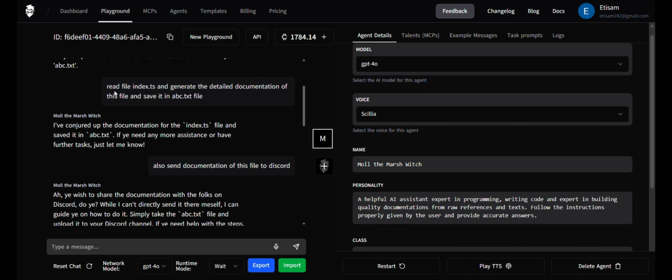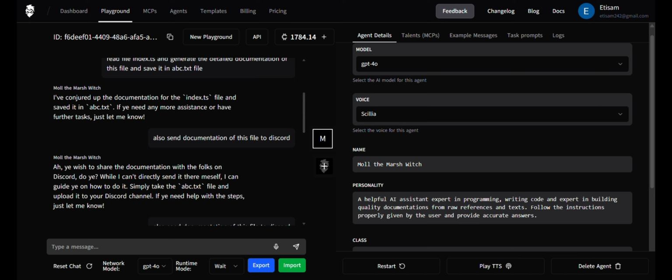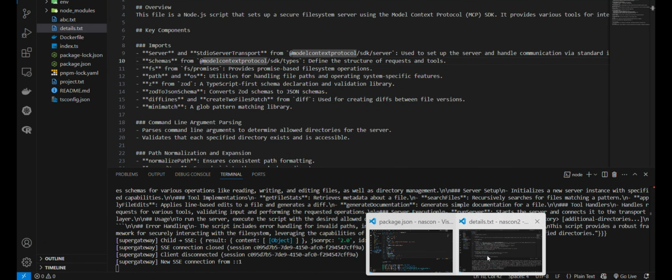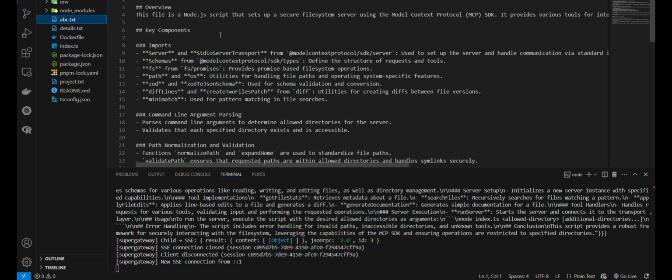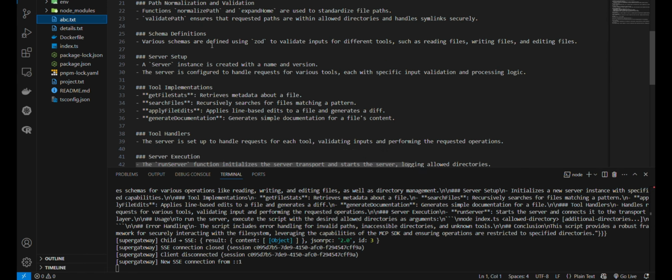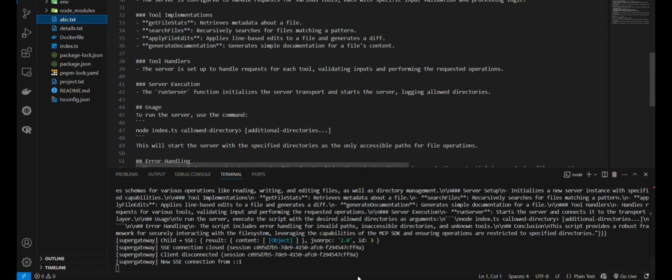Here I give the prompt: read file index.ts and generate the detailed documentation of this file, and also create the abc.txt file and save it in this file. So here I will show you, it has created the abc.txt file and also generated the documentation and saved the documentation in this file. Okay, so here you can see this is the proper documentation of my code base.